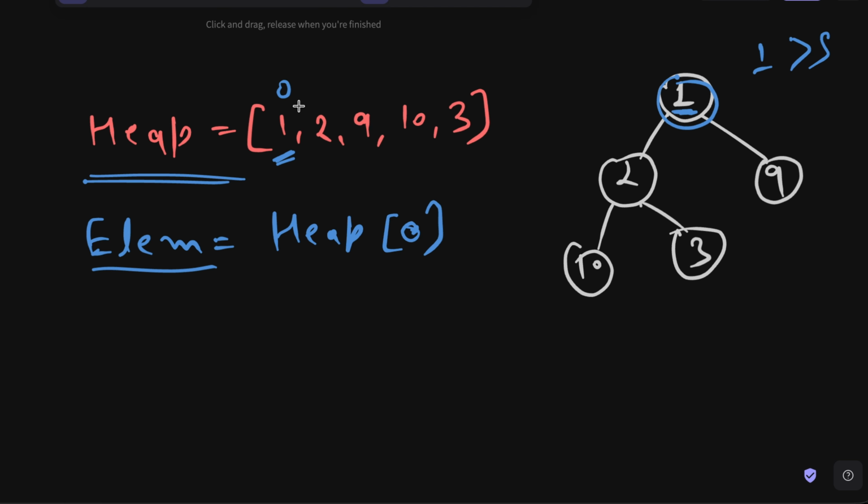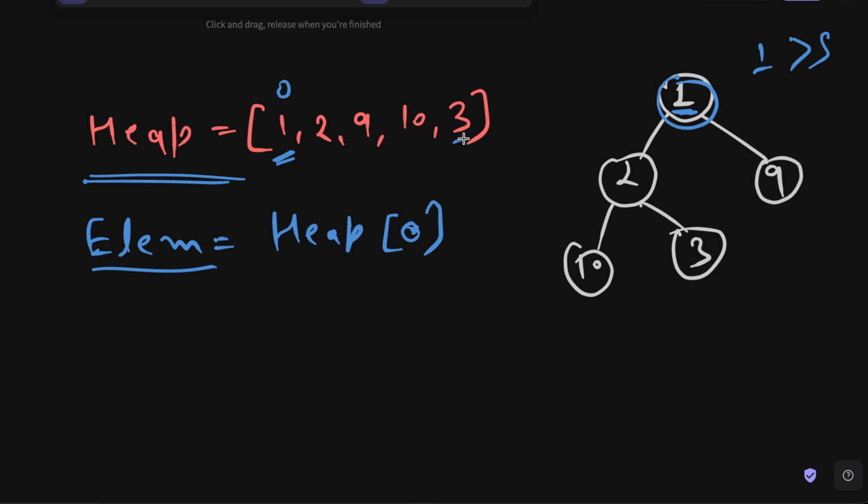Well, if I just go ahead and try to remove this from here, I will have to take all these elements and shift them this side, right? And it is going to take what time complexity? Order of n. That will be order of n time complexity, but we don't want that. If we wanted that, we would have used the sorted or unsorted array anyways, right? So what do we do now?